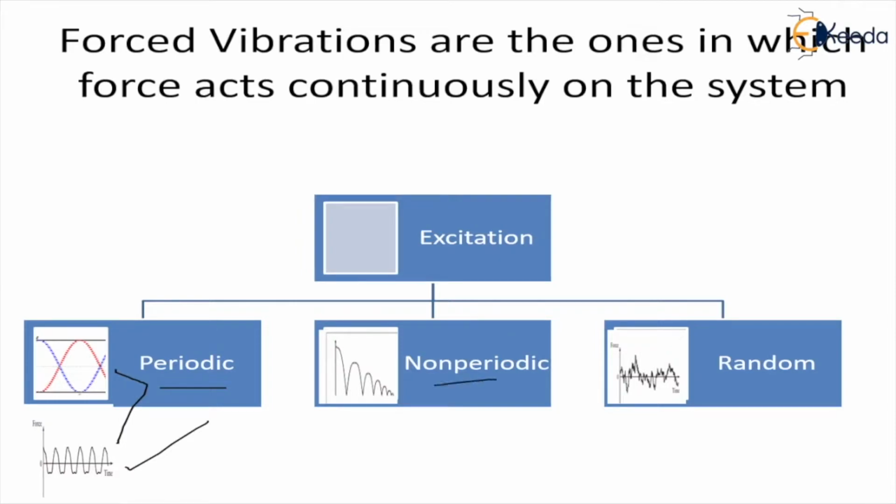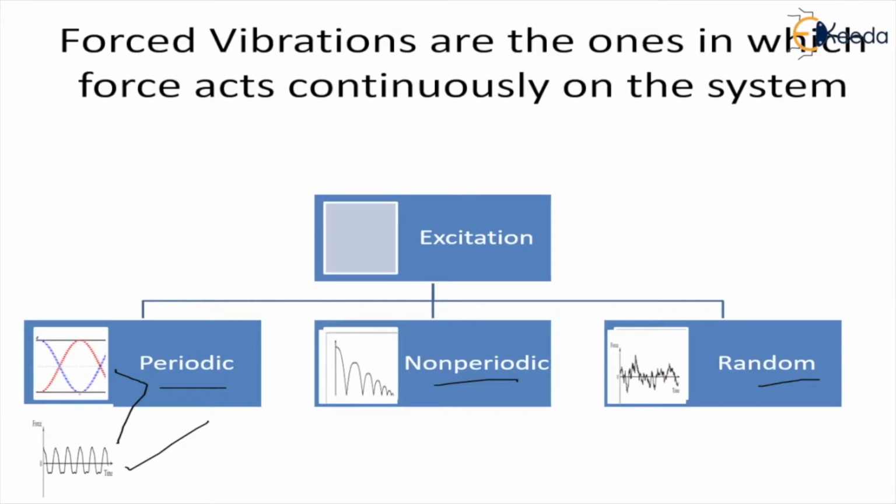The non-periodic ones are the ones which do not repeat themselves after a fixed duration of time, and the random ones are totally random. We cannot tell what type of motion or what type of excitation will be there on the system. Now these excitations can also be categorized as force excitations, base excitations, self excitations, or parametric excitations, right?